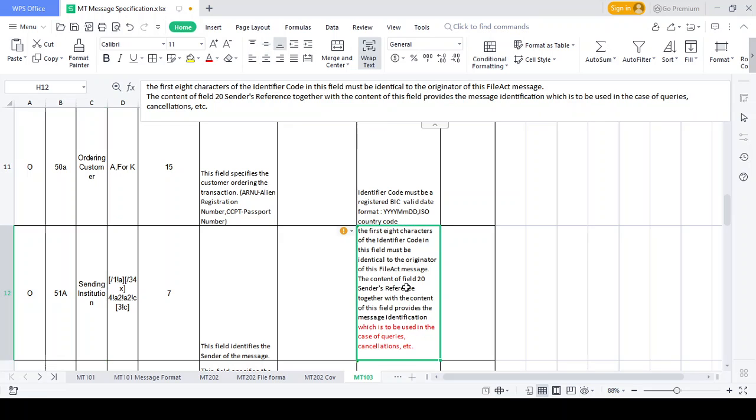See, why do they mention the sender reference for this field? Why do they connect the sender reference from here? Just think and tell me. Because the sender needs to identify the transaction, the sender reference number is required at that time. So that is the reason they maintain the sender reference number in field 51A.